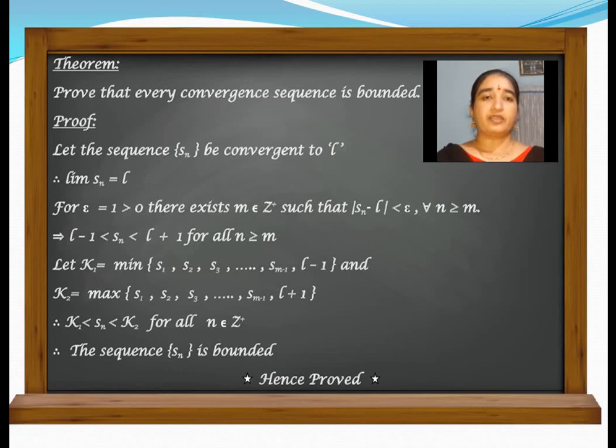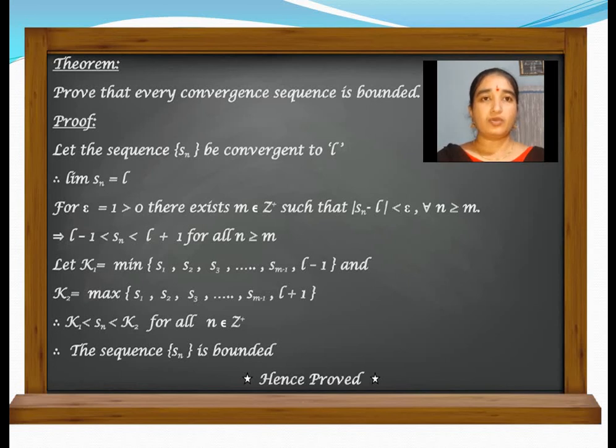That is, Sn is in between L minus epsilon and L plus epsilon. For our convenience, let us take epsilon equal to 1. So L minus 1 is less than Sn is less than L plus 1. The sequence Sn is in between L minus 1 and L plus 1.